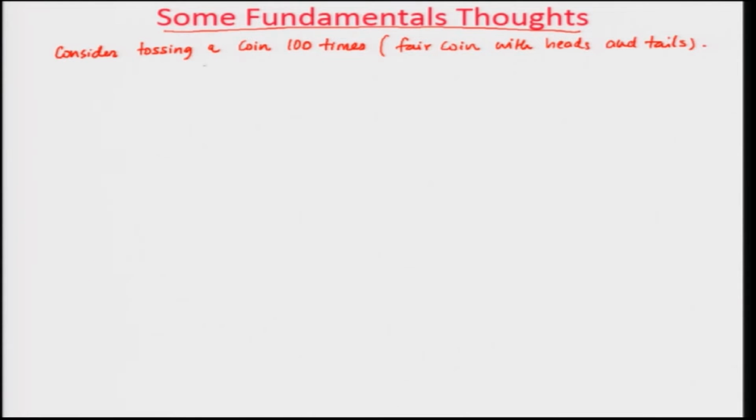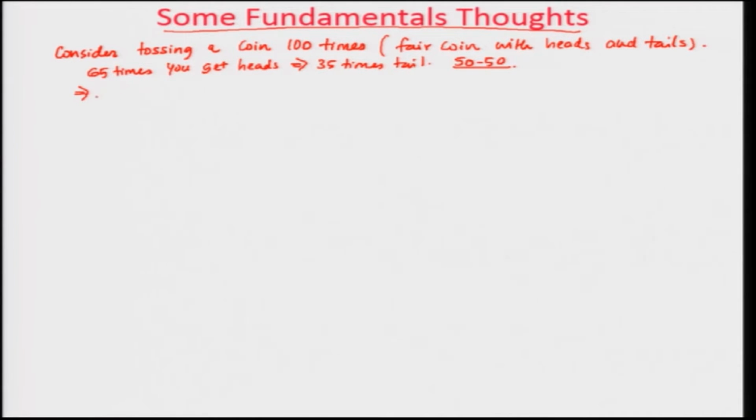And let us say you toss this coin 100 times, 65 times you get heads, which implies 35 times tails. Okay. What we are trying to say here is, ideally speaking, in a coin you are supposed to see 50-50, but you see a different number here.